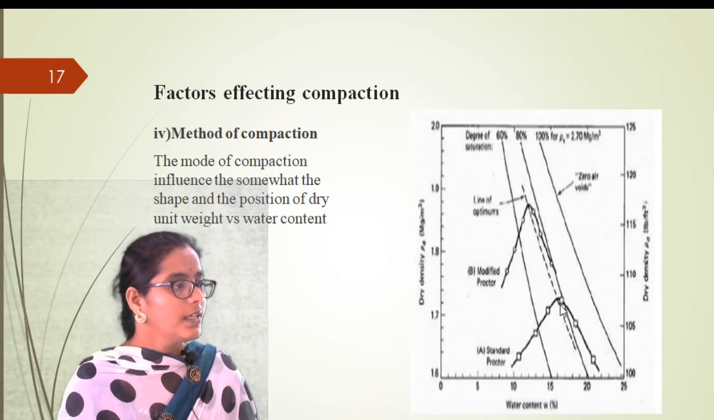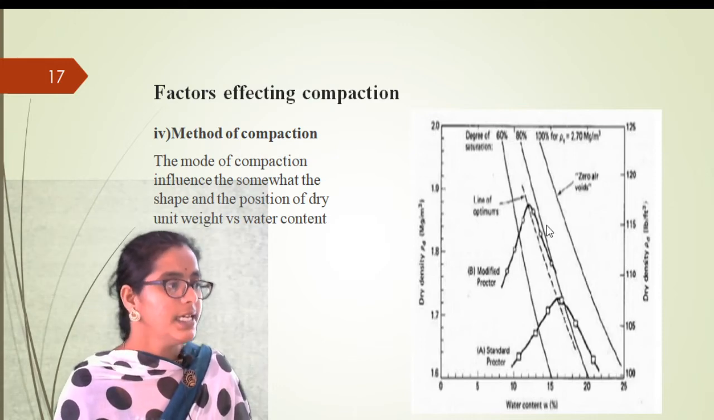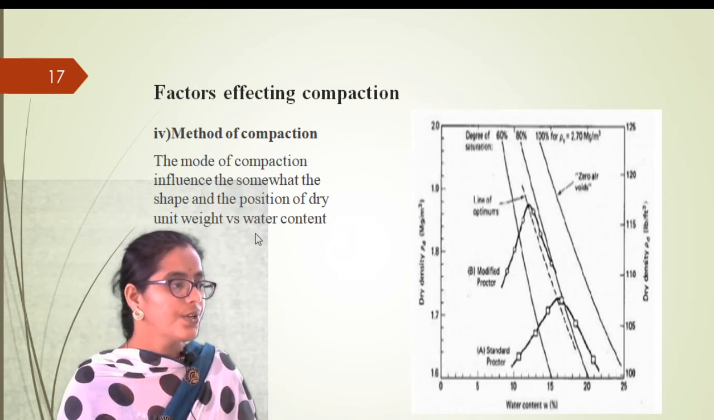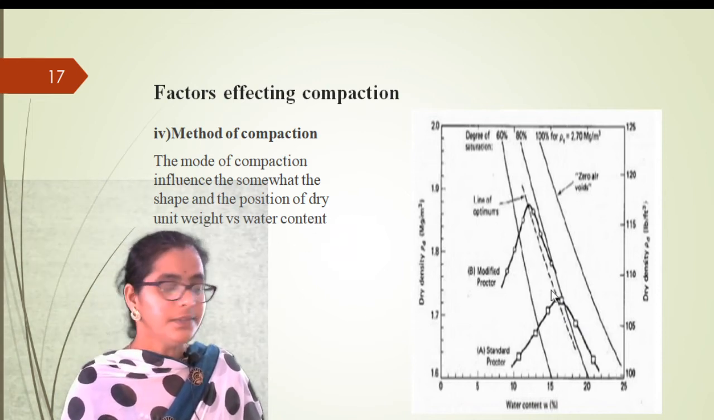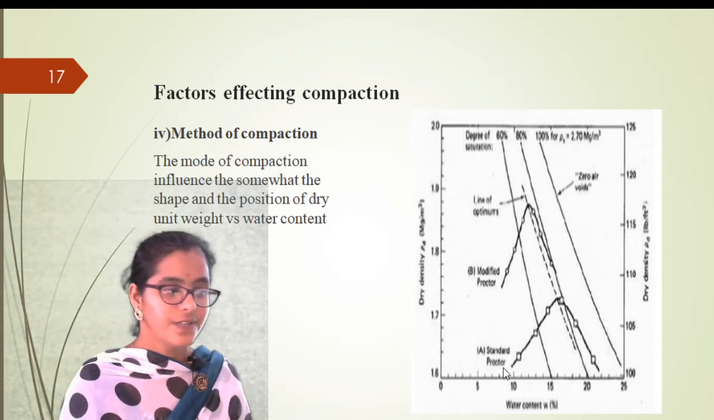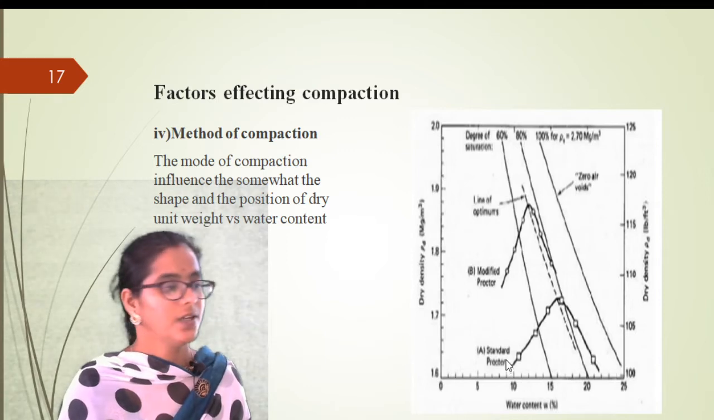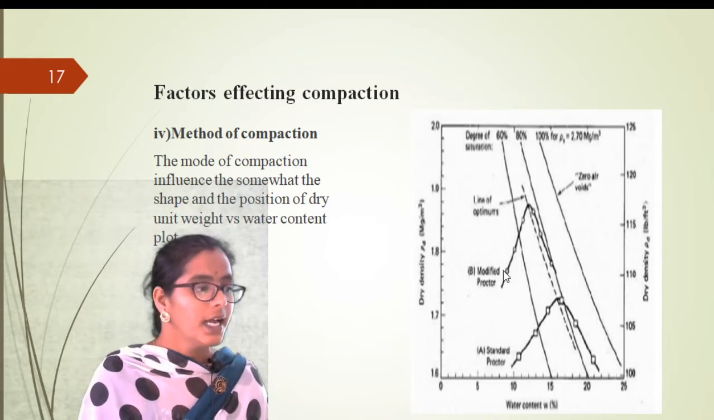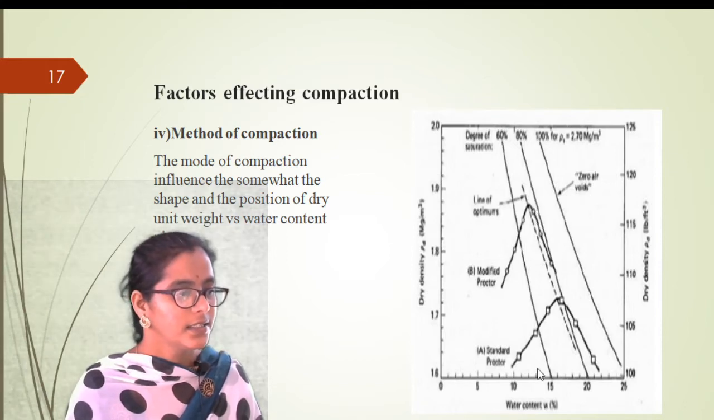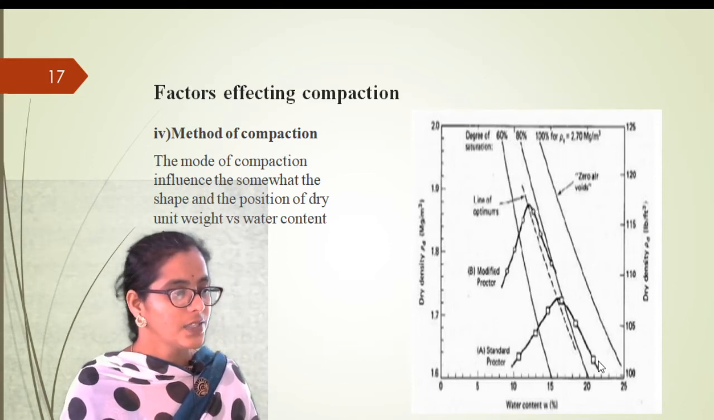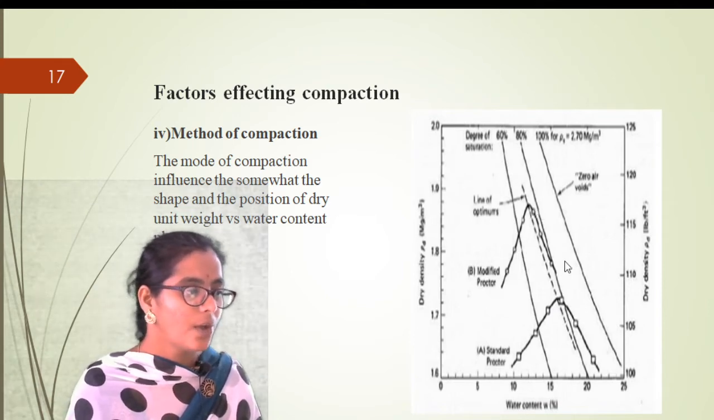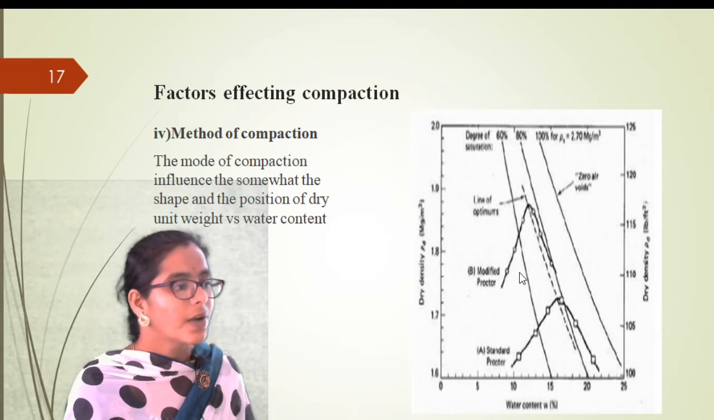The method of compaction influences somewhat the shape and the position of the dry unit weight versus water content plot. So there will be a small change in the compaction curves because of the method of compaction. With the standard Proctor method the curve is somewhat widened, while we can obtain a sharper curve by the modified Proctor test.